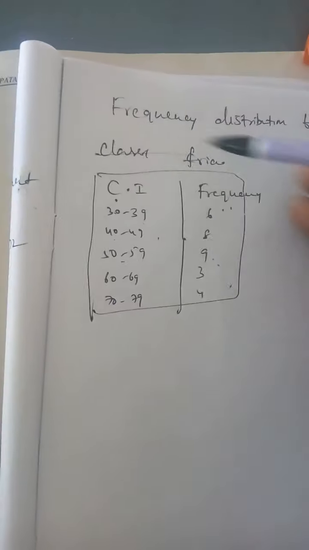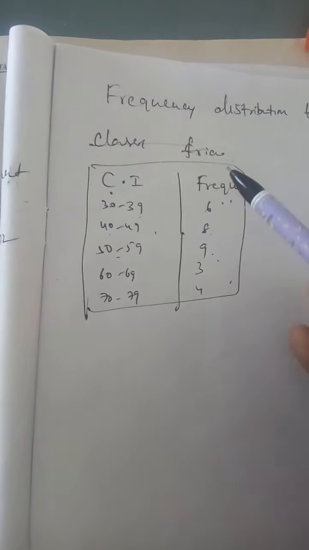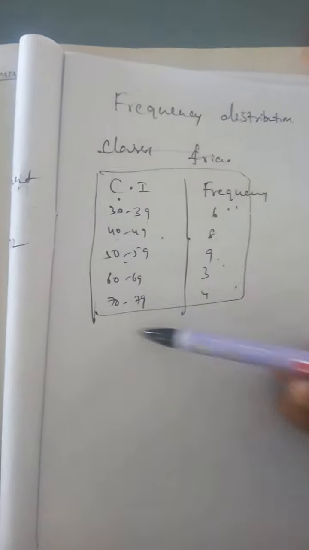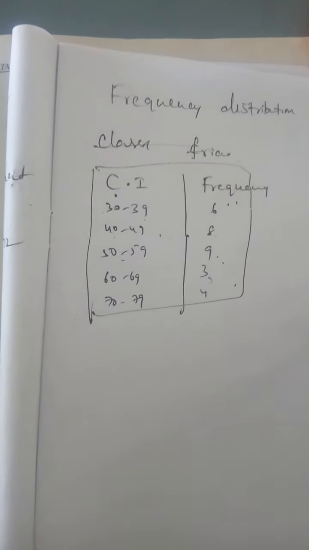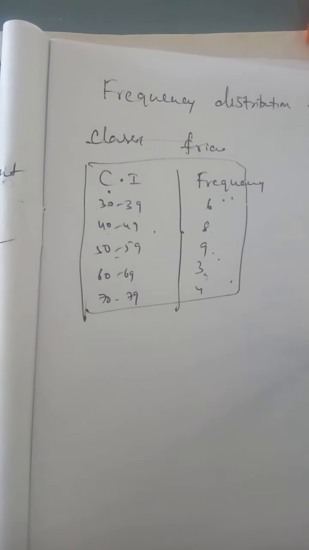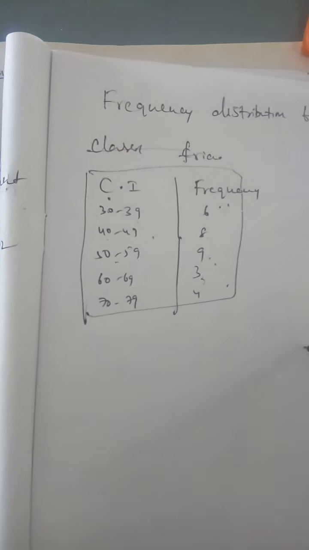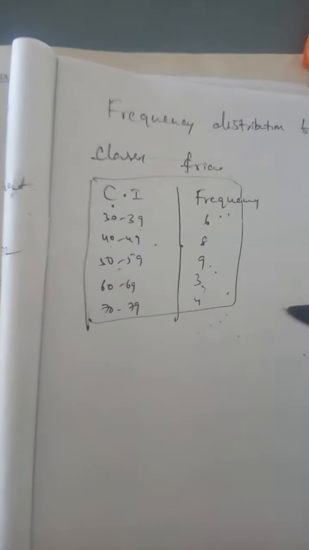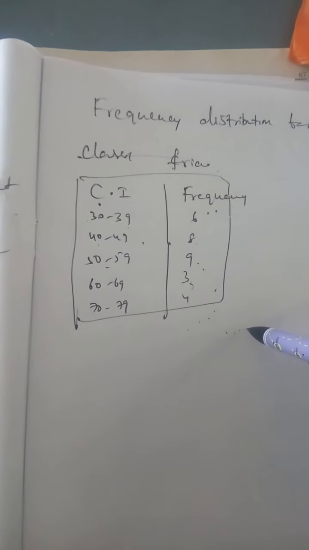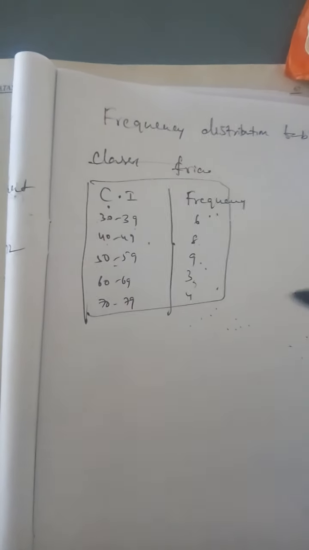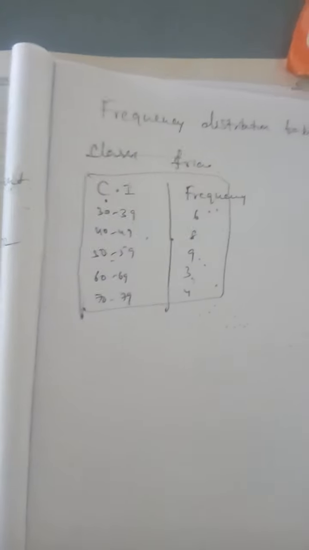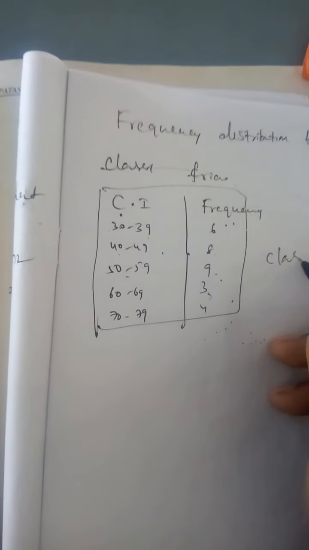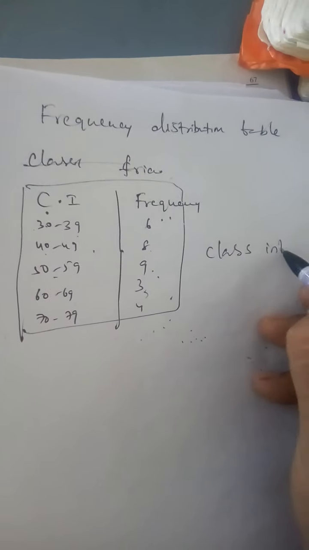Now, what is a grouped frequency distribution table? Presenting data in this form simplifies and condenses the data and enables us to observe certain important features at a glance. This is called a grouped frequency distribution table. What is the next one? Class interval.